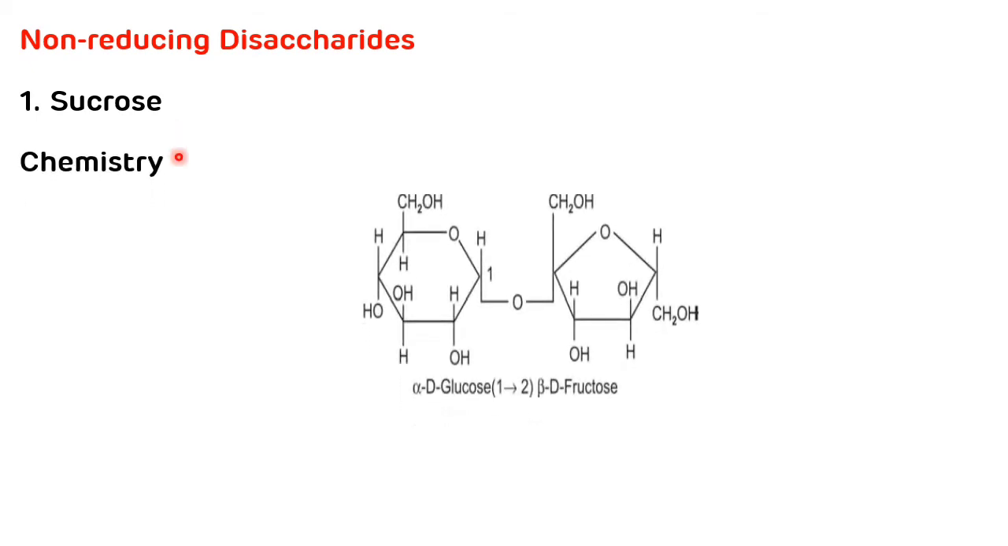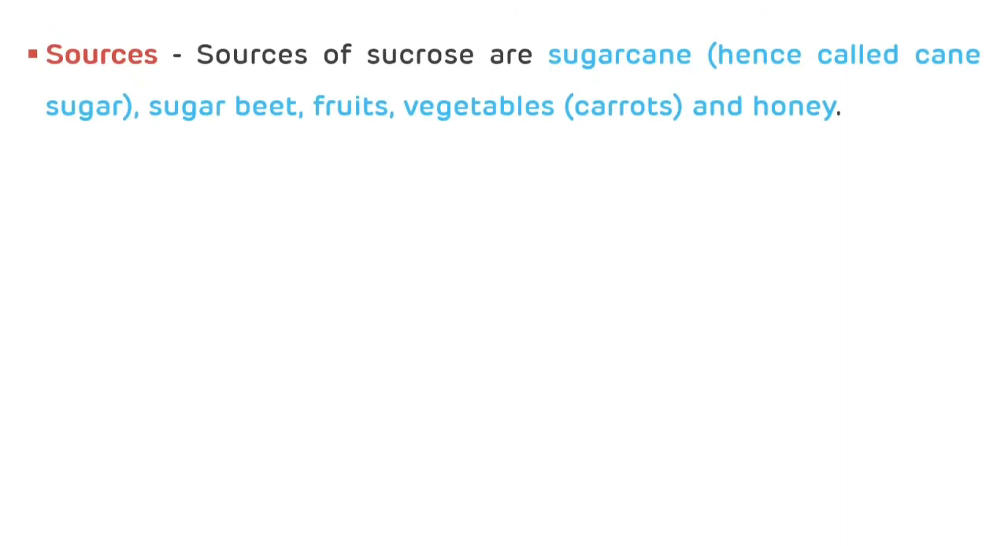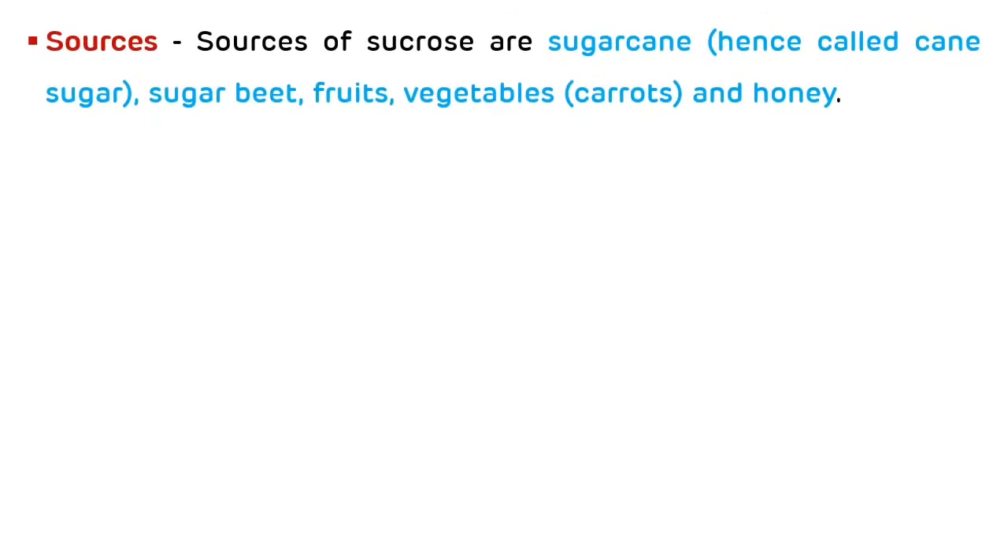Now, non-reducing disaccharide. In that first, we will discuss sucrose. The chemistry of sucrose is, it is formed by combination of glucose and fructose, which are joined together by alpha 1 and beta 2 glycosidic linkage. You can see in the structure of sucrose, there is no free functional group available. That's why it is a non-reducing sugar. Now, sources of sucrose. Sucrose is also known as the cane sugar or table sugar, and the sources of sucrose are sugarcane, sugar beet, fruits, vegetables, and honey.